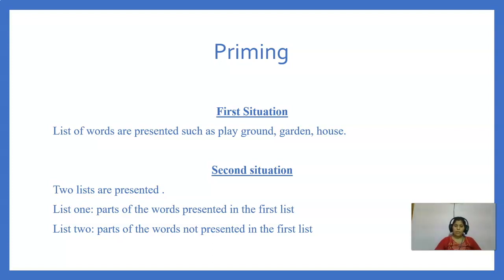So it was observed that participants can form the words from list one more easily than the words from list two, because words from the first list they have been exposed to before, they have seen the words earlier.